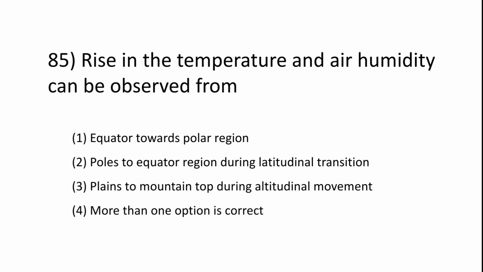Question 85. Rise in the temperature and air humidity can be observed from equator towards polar region, poles to equator region during latitudinal transition, plains to mountain top during altitudinal movement, and more than one option is correct. बताओ. So the right answer is poles to equator regions during latitudinal transition.